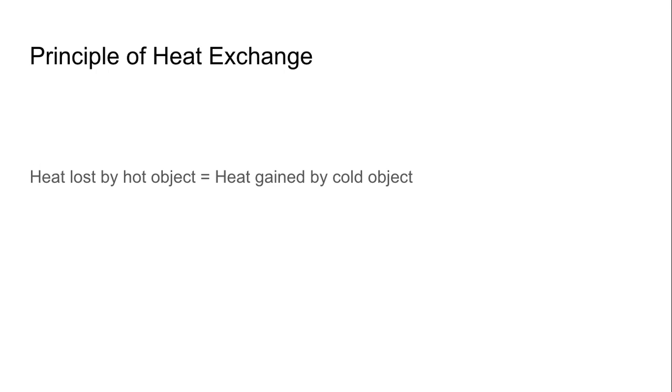So because we have kept the objects inside an insulated box, the amount of heat that the hotter object loses is the amount of heat that the colder object gains. And it continues till they are at the same temperature. Principle of heat exchange. This principle is very necessary for us to understand the concept of specific heat. That is why we studied this principle first, and then we will study the concept of specific heat.